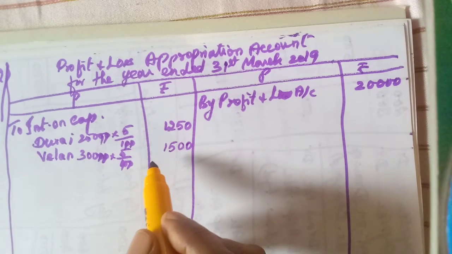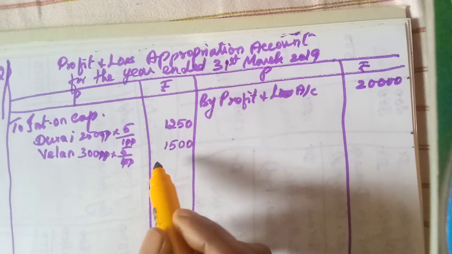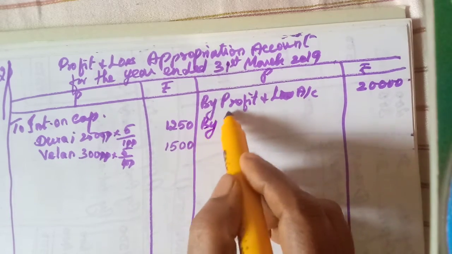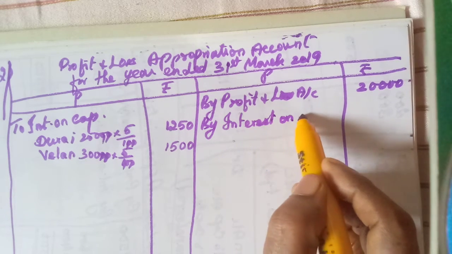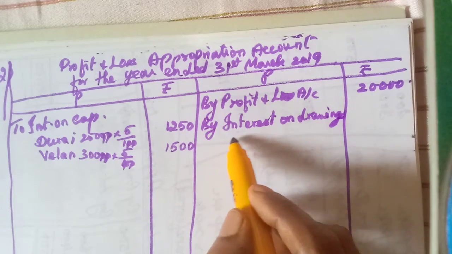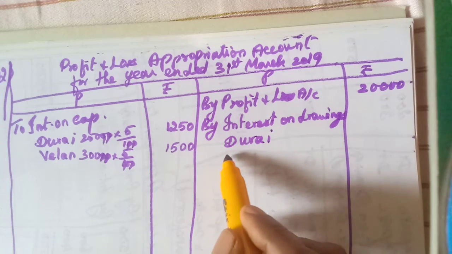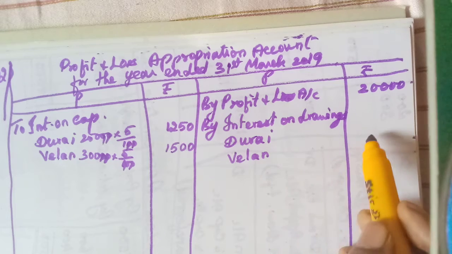Okay, then C, adjustment. Interest on drawings. Amount is given. It must be credited, isn't it? So by interest on drawings. Interest on drawings. Same name you have to write. Durai Velan. Amount is given 300, 450.